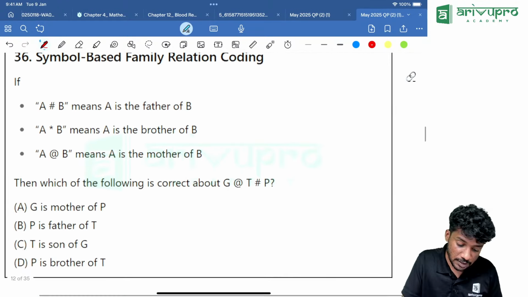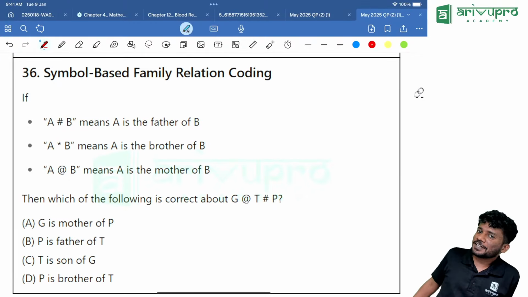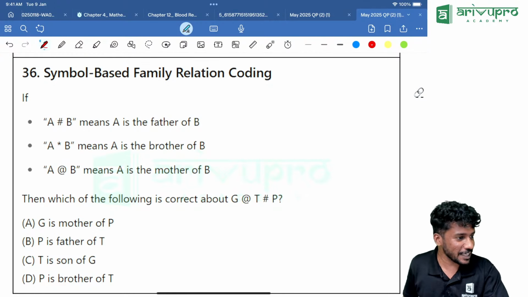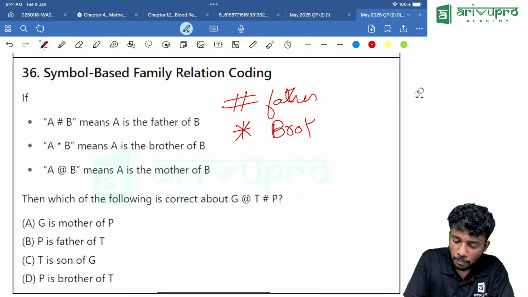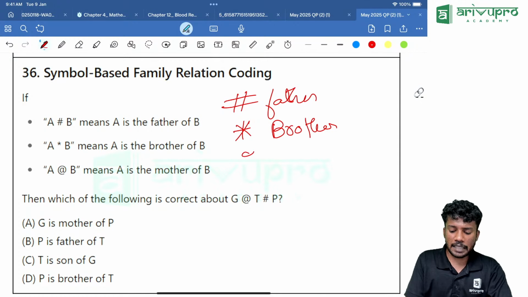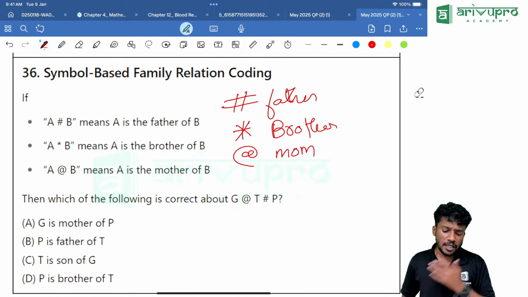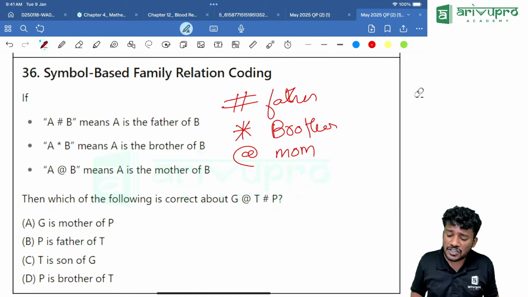Next one. Another symbol based question. This is the type 3 question which is coming again and again. This is the second time it is coming in the same exam. Now hashtag means father, star means brother, and at the rate sign means mother. Which of the following is correct about G at T hashtag P?